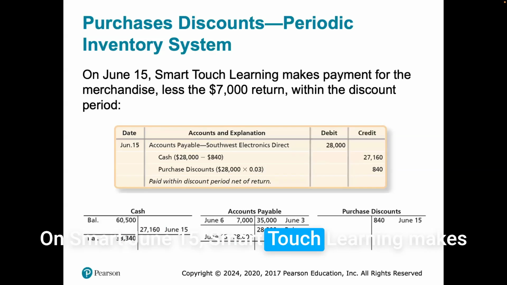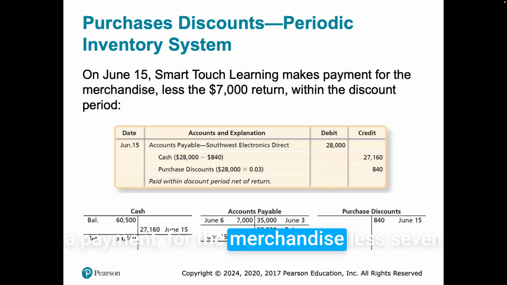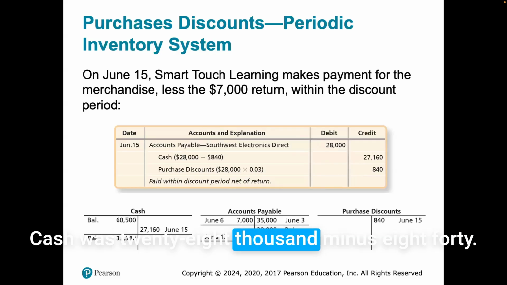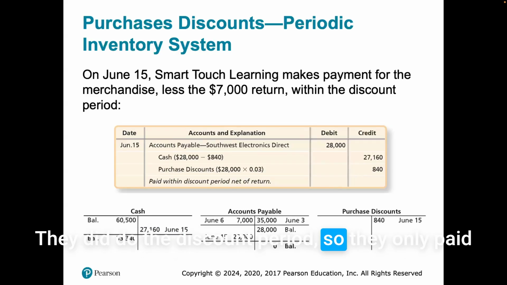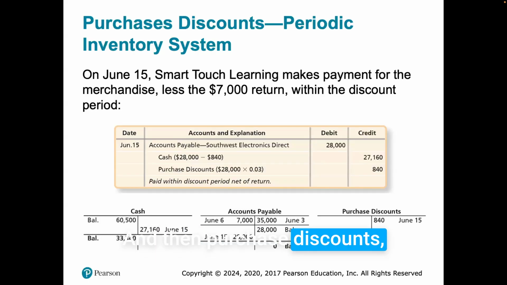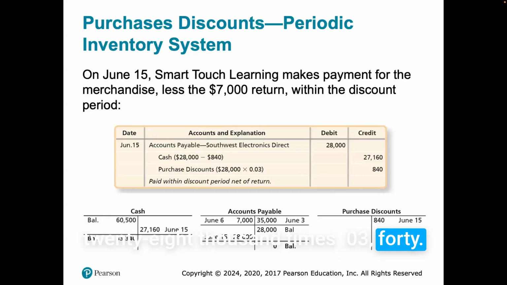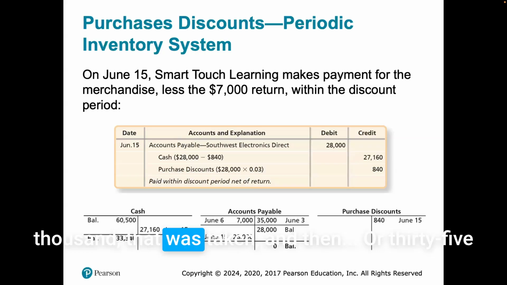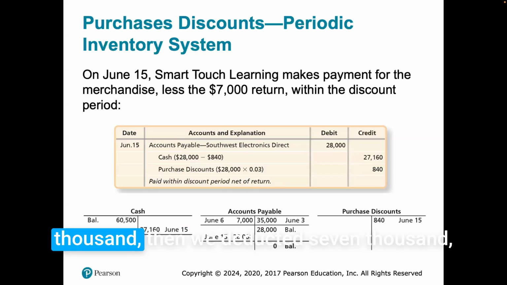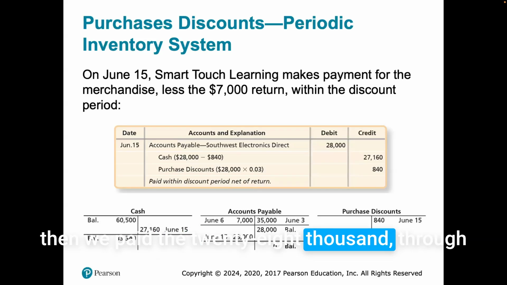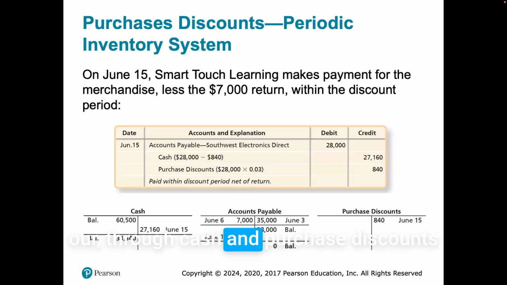On June 15th, Smart Touch Learning makes payment for the merchandise, less the $7,000 return, within the discount period. Accounts Payable is $28,000. Cash is $28,000 minus $840, so they only paid $27,160, because they paid within the discount period. Purchase Discounts is $28,000 times 0.03, or $840. So Accounts Payable started at $35,000, we deducted $7,000, got a $28,000 balance, and then paid the $28,000 through cash and purchase discounts.